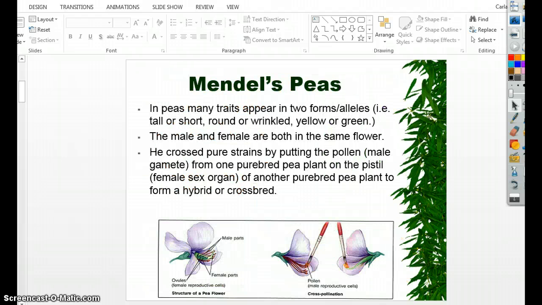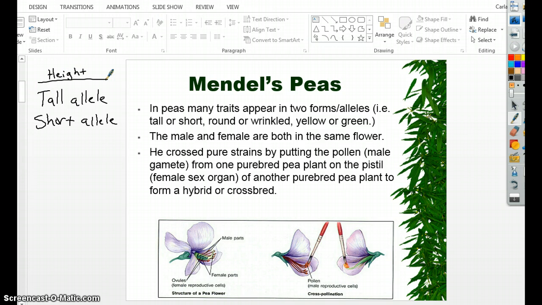So with Mendel, again, with his peas, many traits appear to have two different forms. The fancy word for that, you know, in science, we have to be technical, we can't just call them forms. They're alleles. So there was the tall allele and the short allele. This is for height. For shape, you had the round allele and the wrinkled allele.